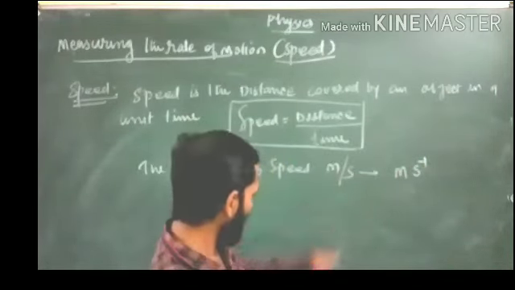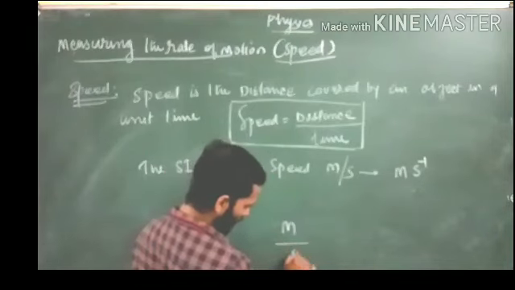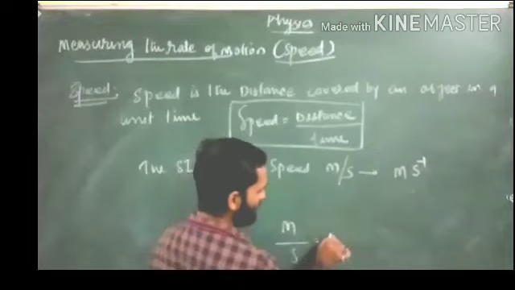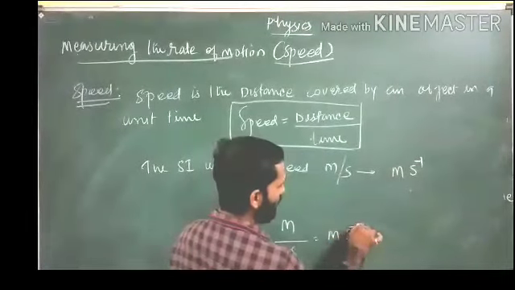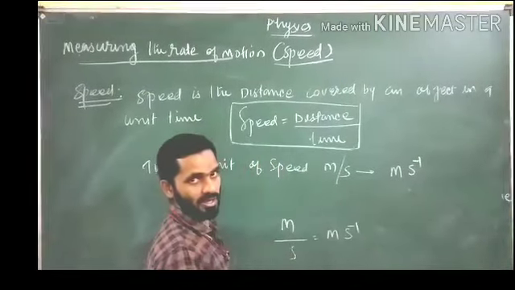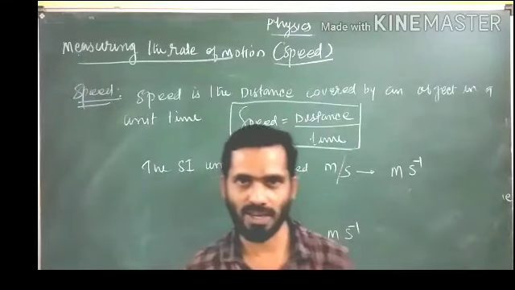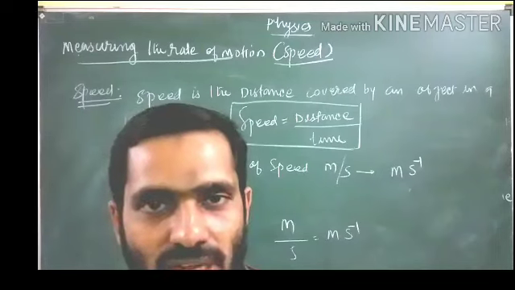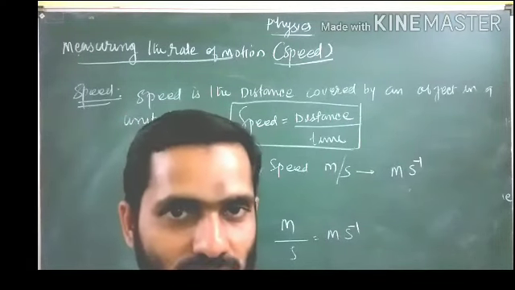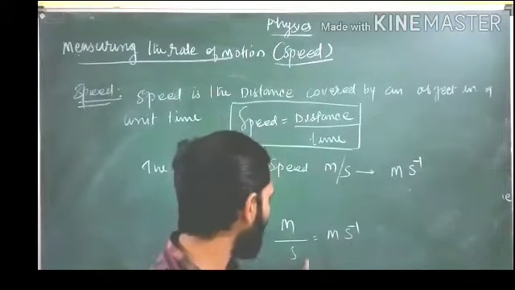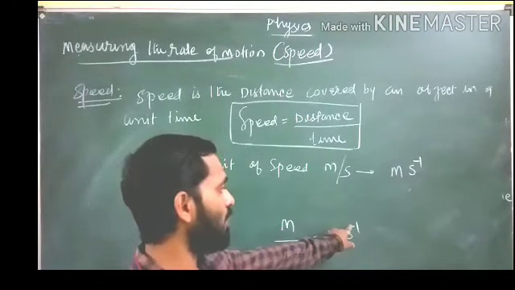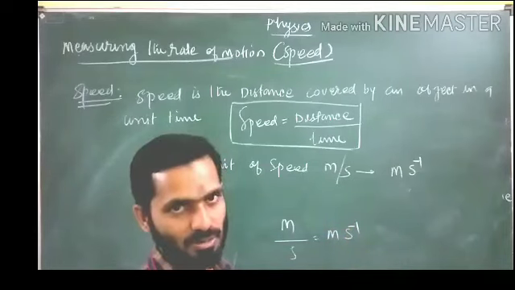Because if 1 is in the denominator, you can carry it to the numerator. What will be the change? m s to the power minus 1. We have studied the chapter exponents in the 8th class, and there we studied some rules. One of the rules is that when we carry the denominator to the numerator, the power turns negative.